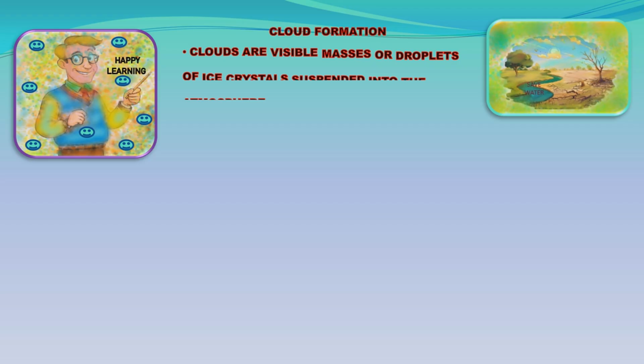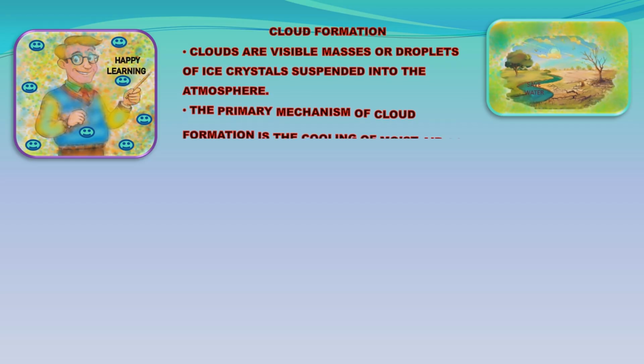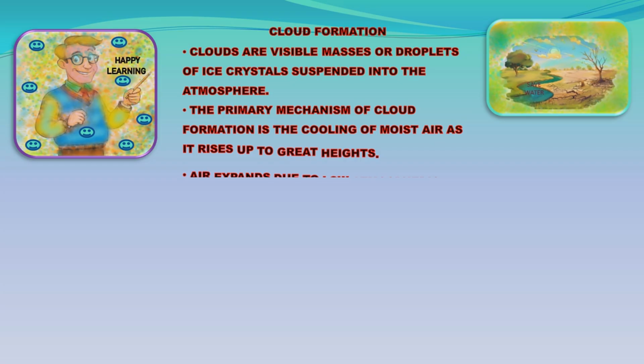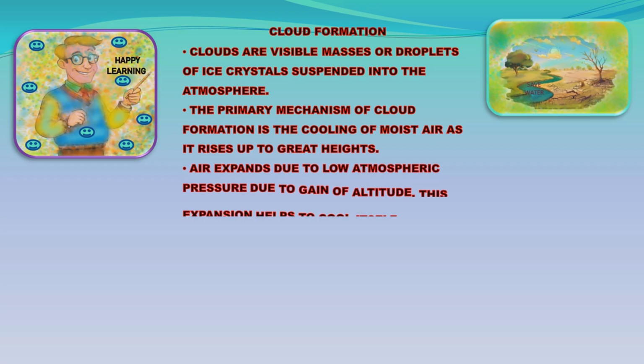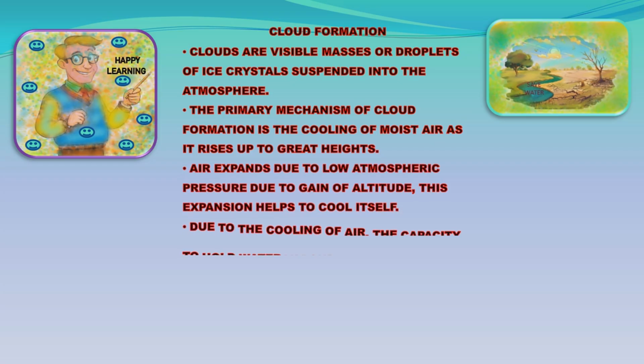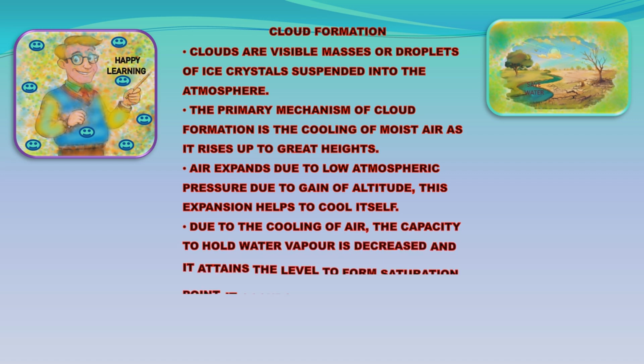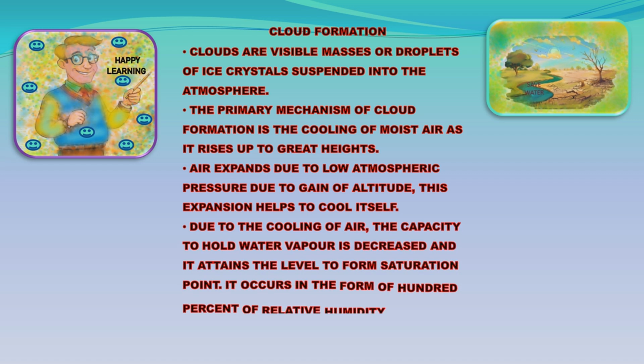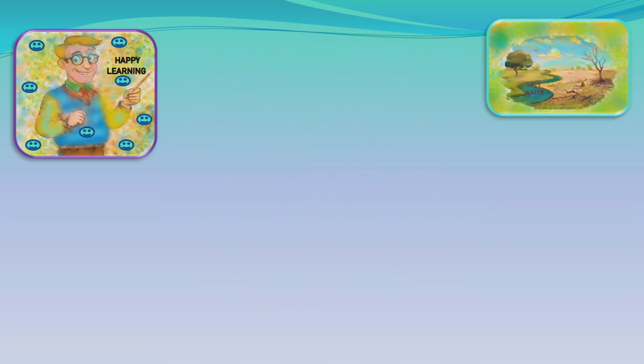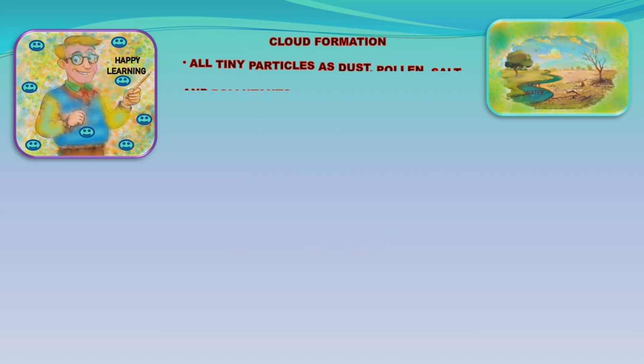Clouds are visible masses of droplets or ice crystals suspended in the atmosphere. The primary mechanism of cloud formation is the cooling of moist air as it rises to great heights. Air expands due to low atmospheric pressure with the gain of altitude. This expansion helps it to cool itself. Due to the cooling of air, its capacity to hold water vapor decreases and it attains the saturation point. It occurs at 100% relative humidity.